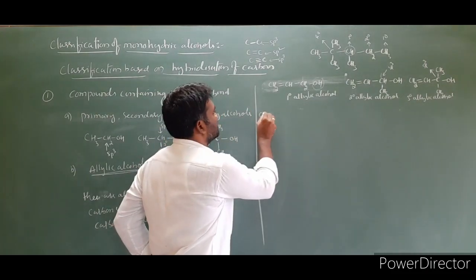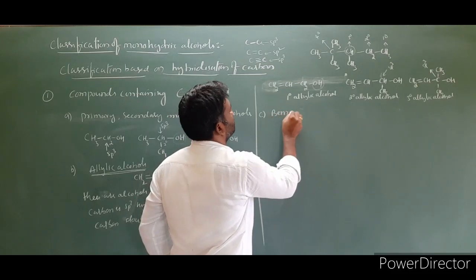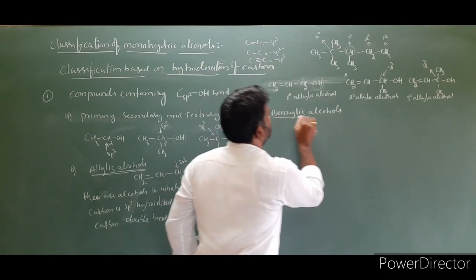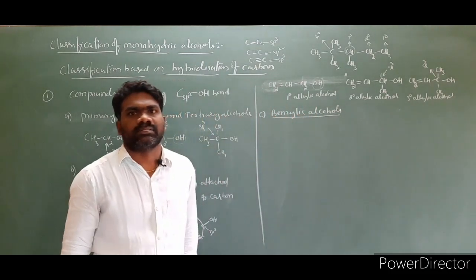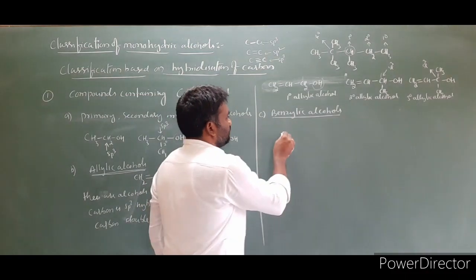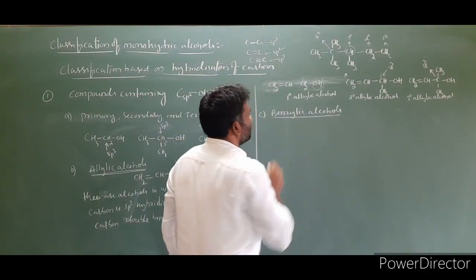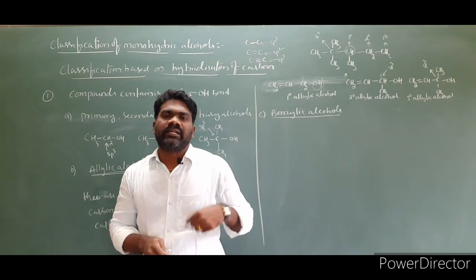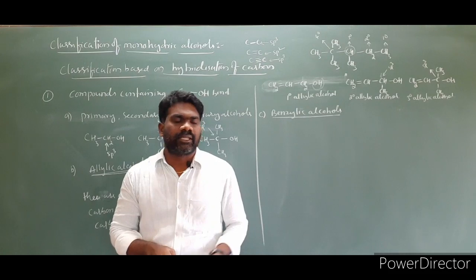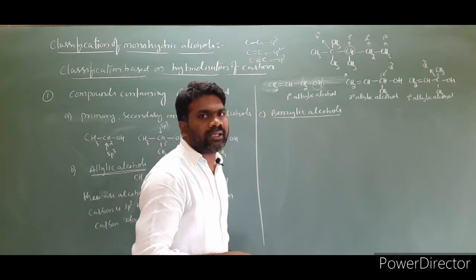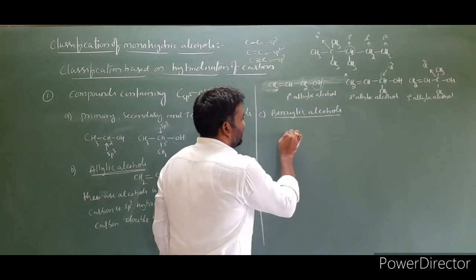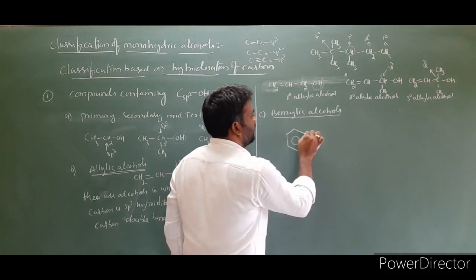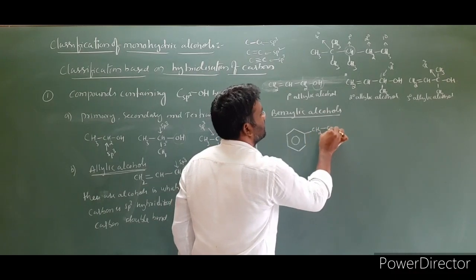Next, the third category is benzylic alcohols. In the case of benzylic alcohols, the OH attached carbon is sp3 hybridized, that is next to the benzene ring or aromatic ring. We have to call it benzylic alcohols. So my point is, I am taking the benzene ring. This is the benzene ring. I am writing a CH2 group, and this is OH.